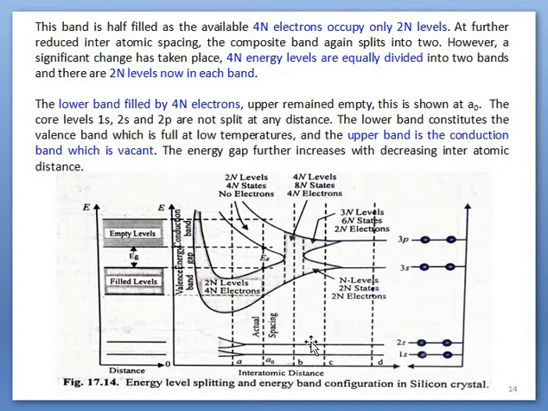So again, by gradually reducing, these are the core shells because there is no splitting here. In the previous solids, the splitting occurred, but here there is no splitting. So there is a strong screening by these electrons of the core electrons because there is no splitting. But these are called valence band electrons because there is a splitting at this distance. And due to splitting of 3s, we know that there are n levels, 2n states. Two electrons each means there will be 2n electrons, so it will be completely filled.